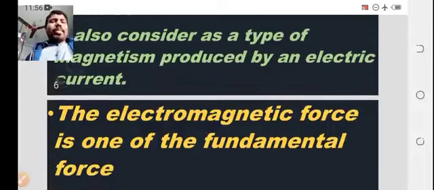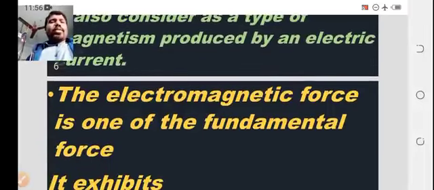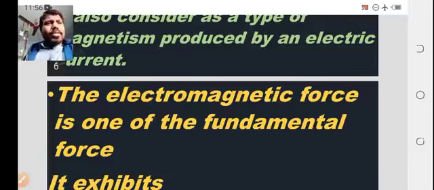The electromagnetic force is one of the fundamental forces. Let's see what electromagnetic force is. We have four different types of forces in nature, and one of them is the electromagnetic force.